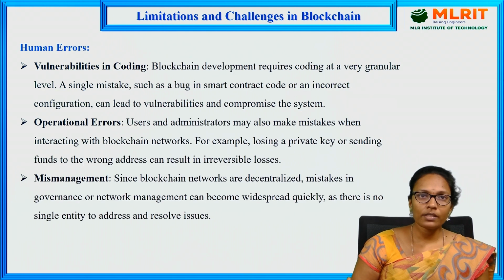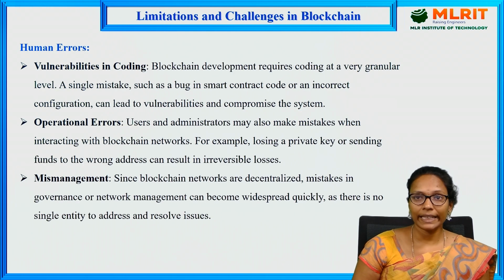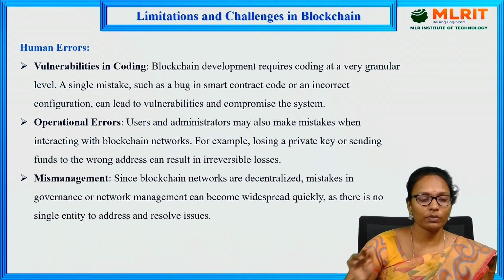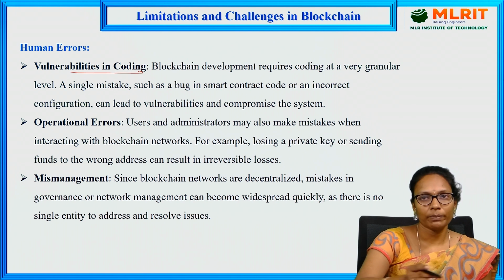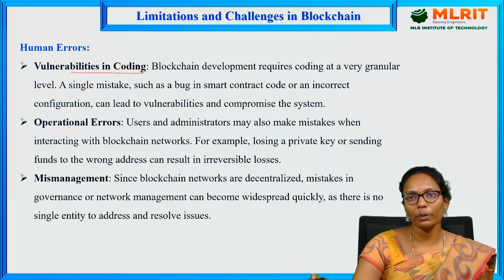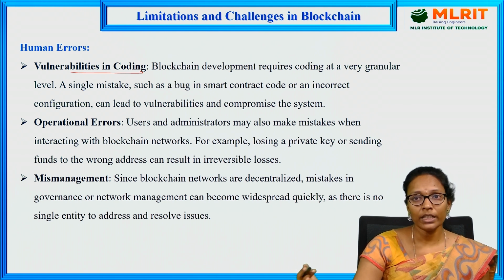So human errors, of course, are possible in any technology, in any method, whether it is a traditional one or this blockchain technology. Vulnerability in the coding: what we just discussed, right? If we don't formally verify the smart contract before deployment, that will lead to a full loss. So who is responsible for that? Obviously a human writes the code, so he is responsible for that error.